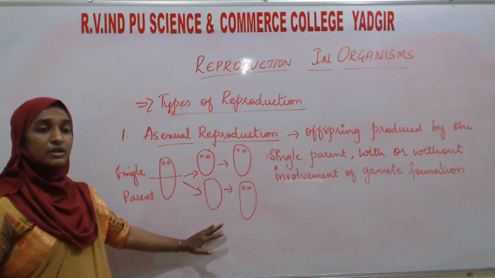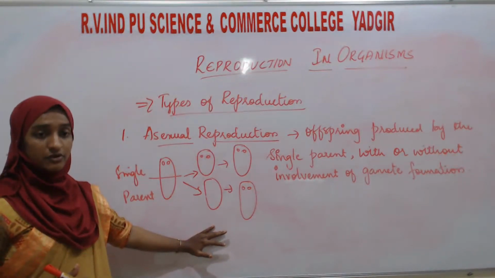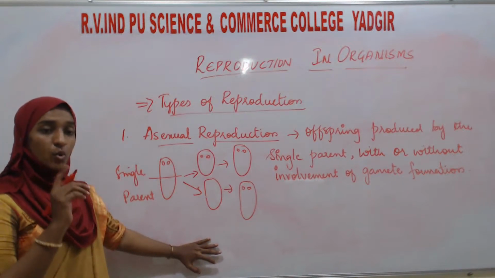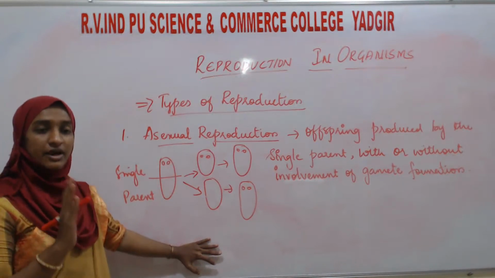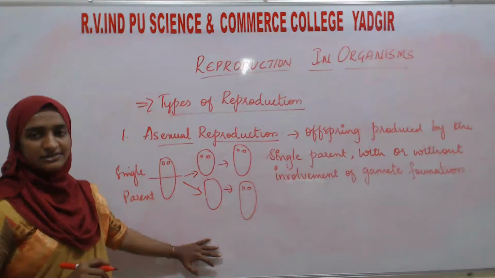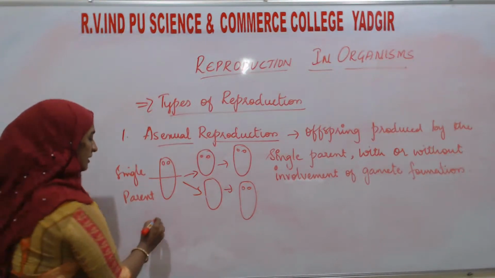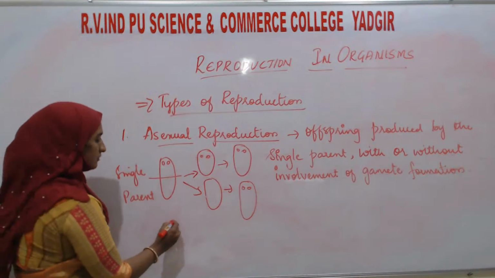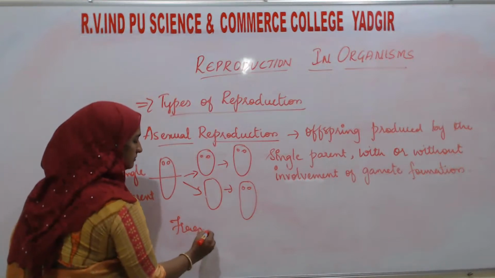Further you will see the different types of asexual reproduction. Among that, one example you studied in 10th standard. This method of asexual reproduction is known as fragmentation.